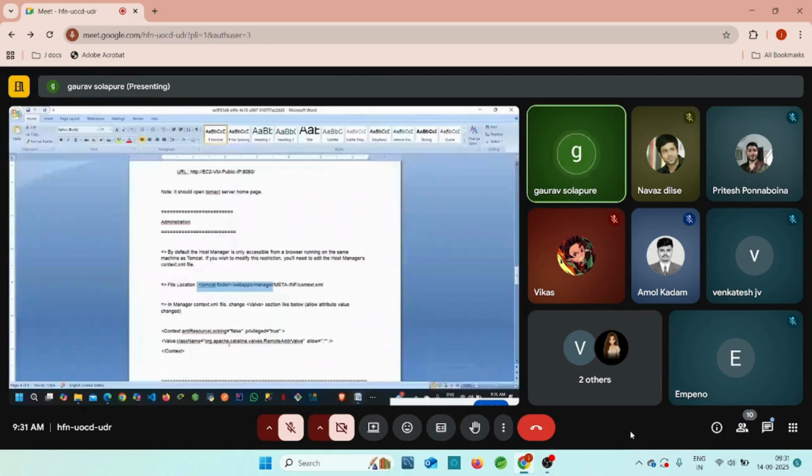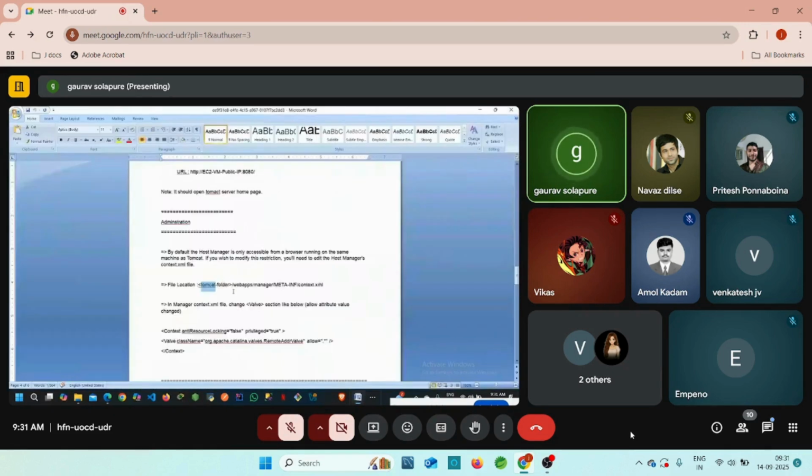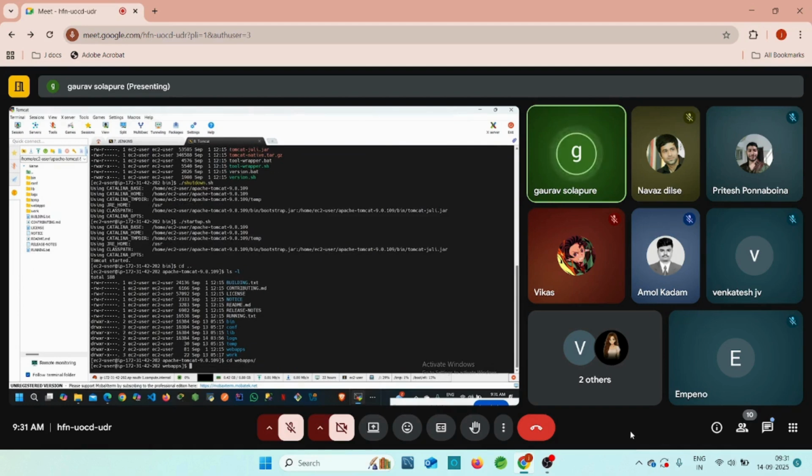Okay, so first of all, you need to follow this path. What is this path, guys? Tomcat folder. Where is the Tomcat folder? Here is the Tomcat folder, right? So this is our Tomcat folder. Inside of the Tomcat folder, we need to jump into the webapps. So where is the webapps, guys? This is our webapps. How can we go inside of the webapps? With the help of a cd command. cd webapps, right? Just click on enter.